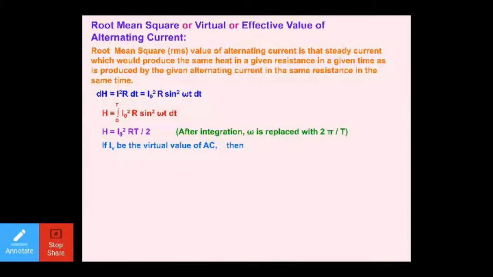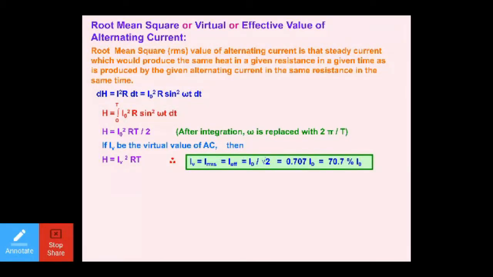Further, if IV is the virtual value of an AC, then you already know the expression for the heat, that is I square RT. Instead of writing I, you write IV, the virtual value of AC. So you will get IV square RT. By the definition, these two values, one produced by the RMS value and one produced by the alternating current, need to be the same. So you place them together, and RT will be cancelled on both sides. So IV is equal to I naught upon root 2.